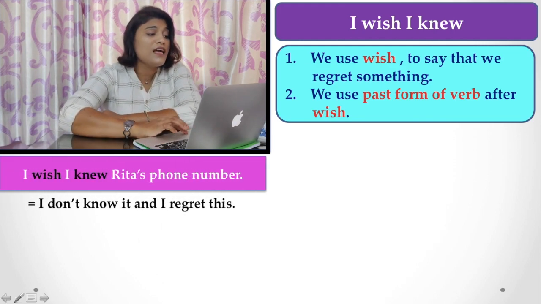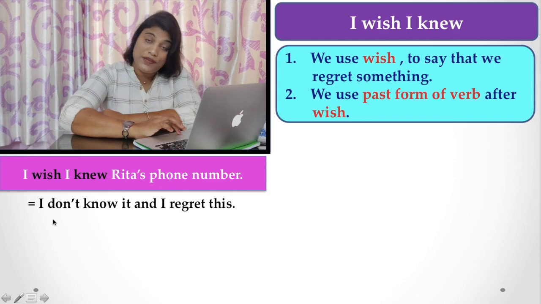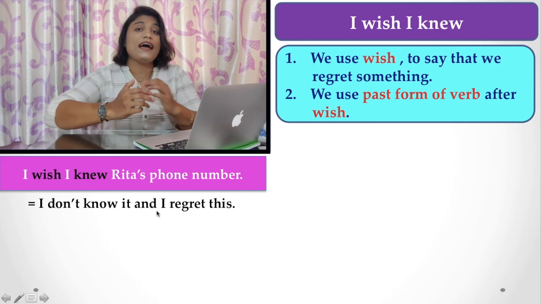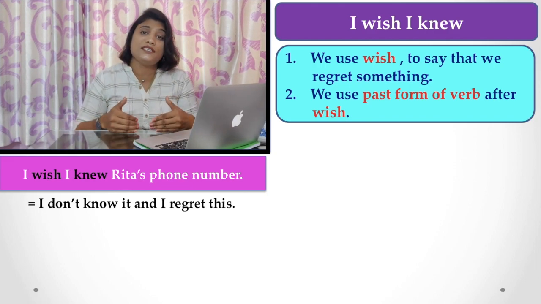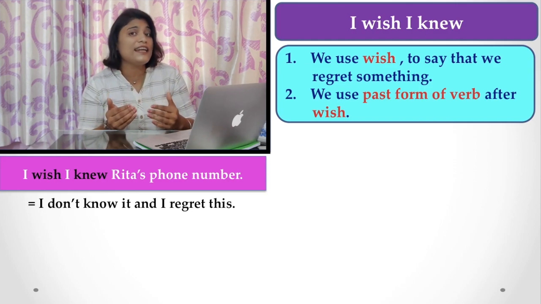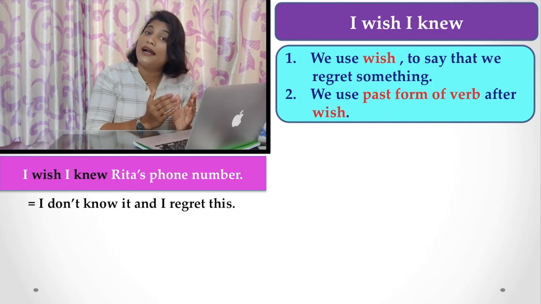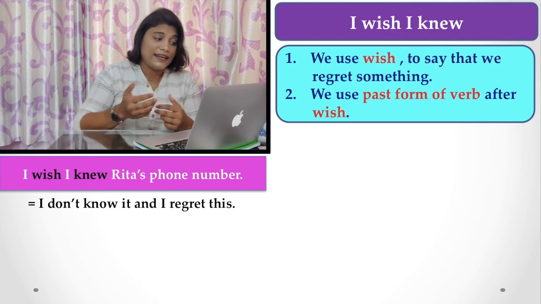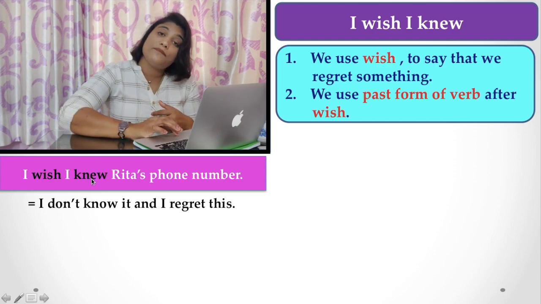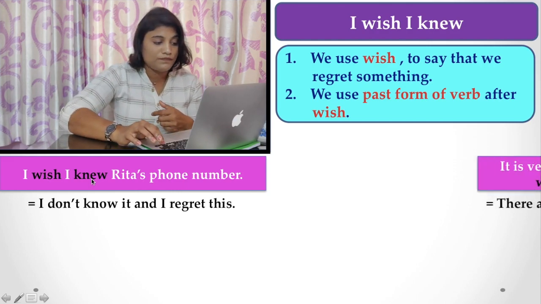For example, "I wish I knew Rita's phone number." That means I don't know it and I regret this. The actual, present situation is that I don't know her number, so I regret it and I say that, and we use wish with the past form of the verb.